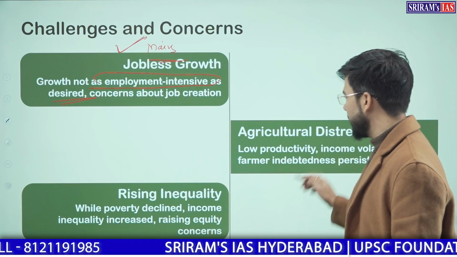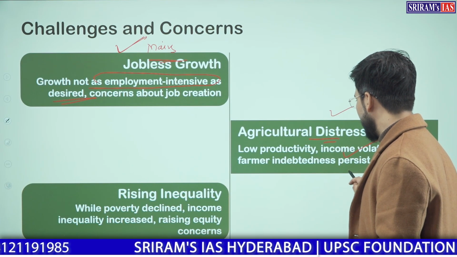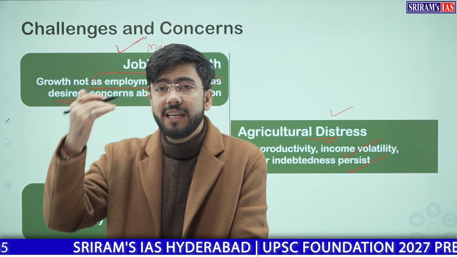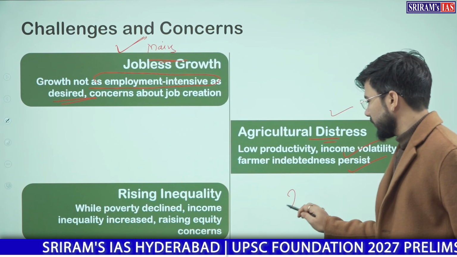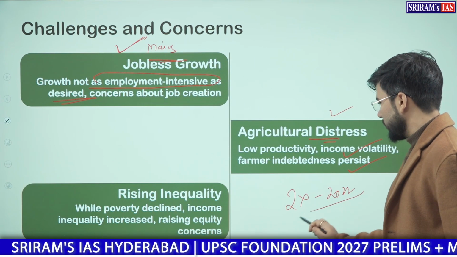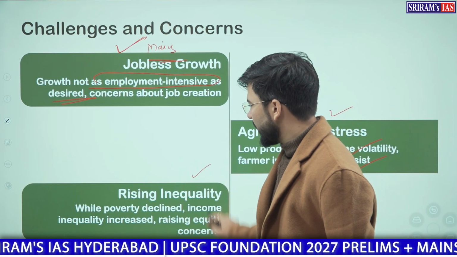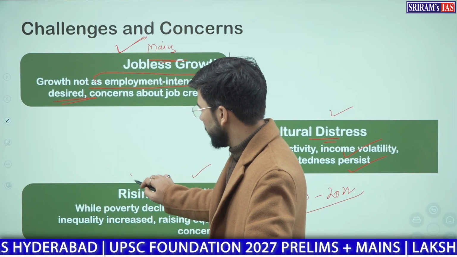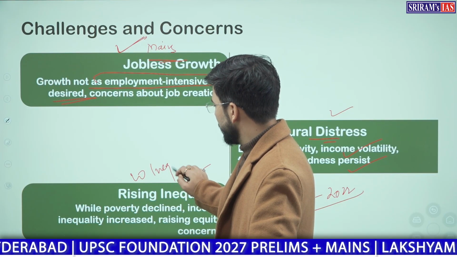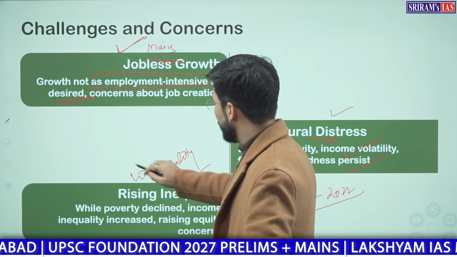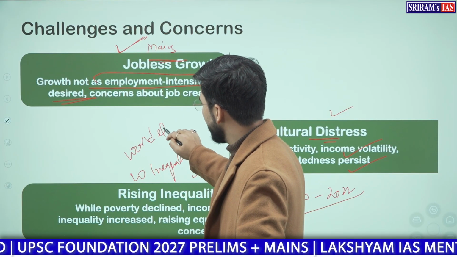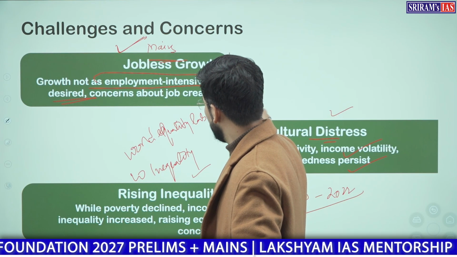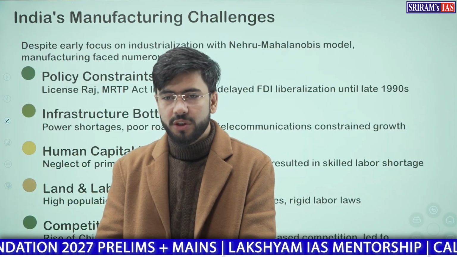Further, the agriculture sector is still in distress. There is low productivity, income volatility. Farmers were targeted that we need to double the farmer income by 2022, which still seems to be a farther goal. Rising inequality is there, and this was also reported by the World Inequality Lab report and their Gini coefficient.